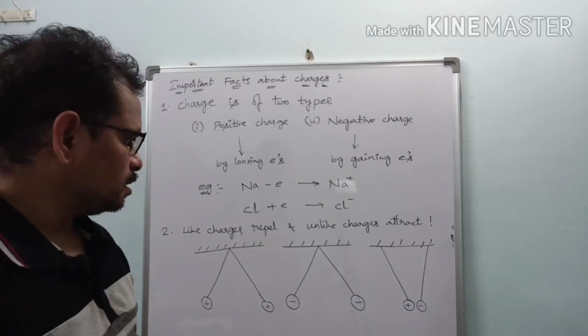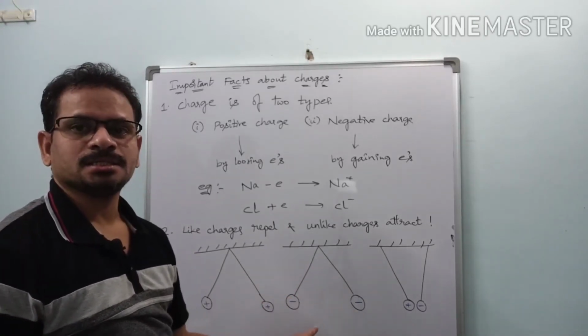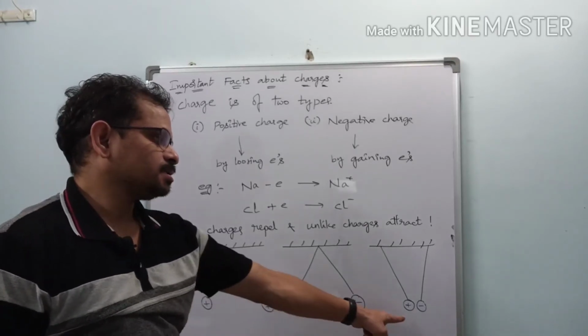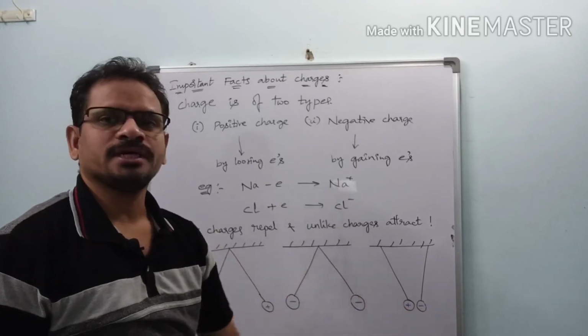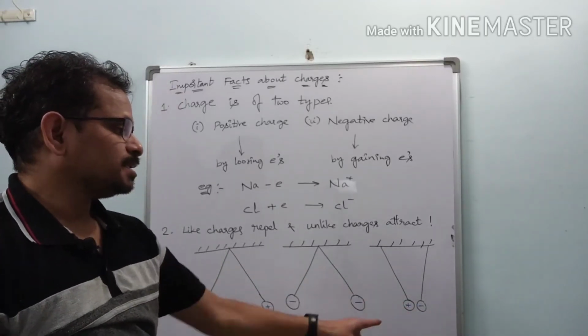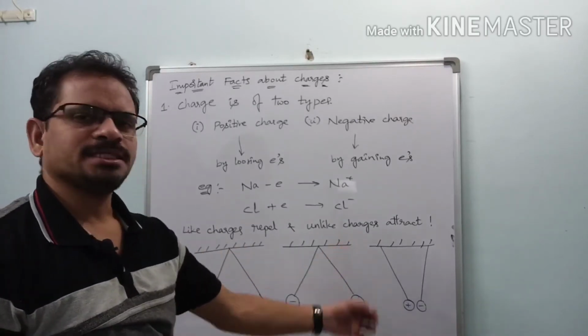See? So here, let us take these negative charges. They are also like charges because they are of the same nature, so they are also repelling here. Here, one is a positive charge and another one is a negative charge. They are unlike charges, so these charges are attracting each other. So it is clear that like charges repel and unlike charges attract.